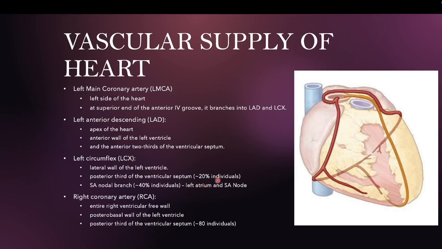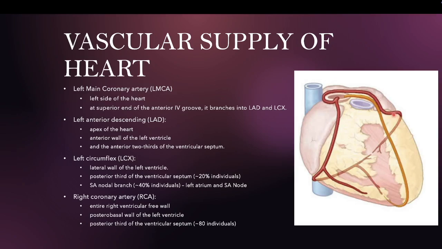If there is narrowing of each part, for example, narrowing of the left anterior descending, the apex of the heart and the anterior wall of the left ventricle will be affected with myocardial ischemia, and if it gets worse, it will cause myocardial infarction in this area.